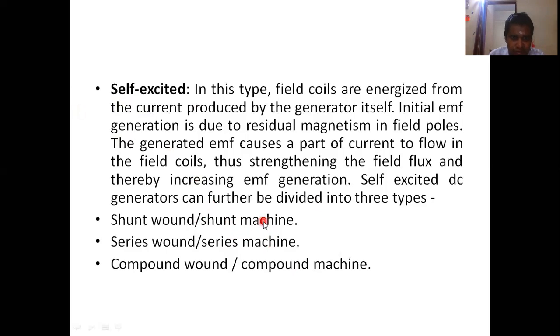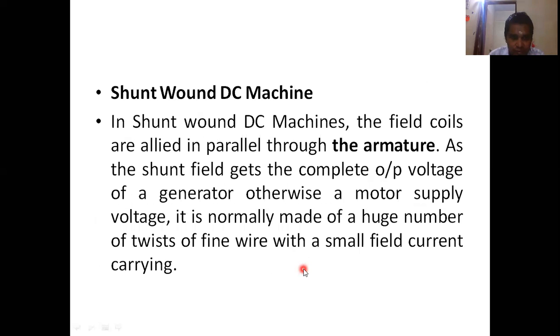Based on that, we have the shunt machine, series machine, and compound machine, right? So what is a shunt machine? In a shunt wound DC machine, the field coils are aligned in parallel to the armature. That means you can simply say the field winding of the machine is connected in parallel to the armature. That is called a shunt machine.